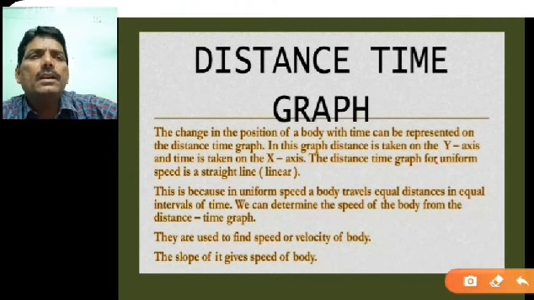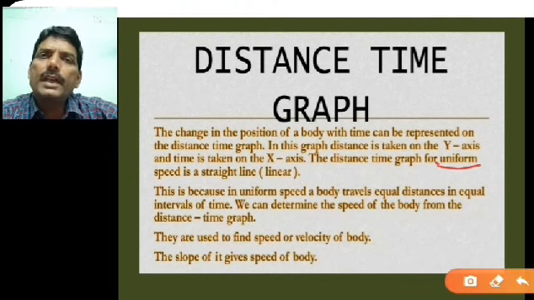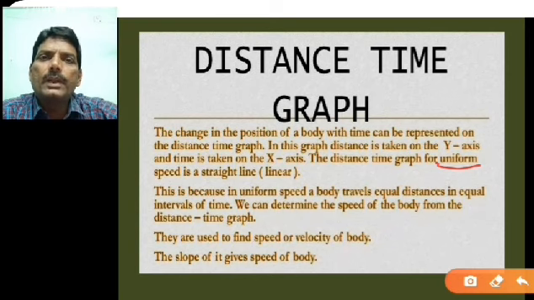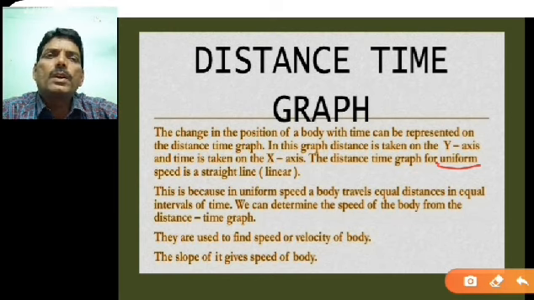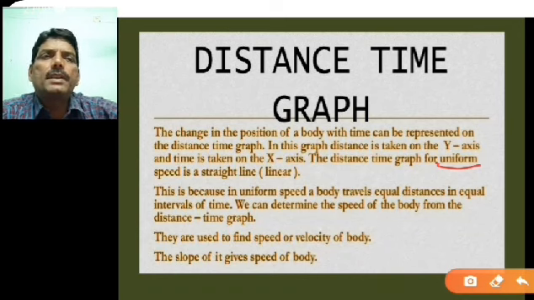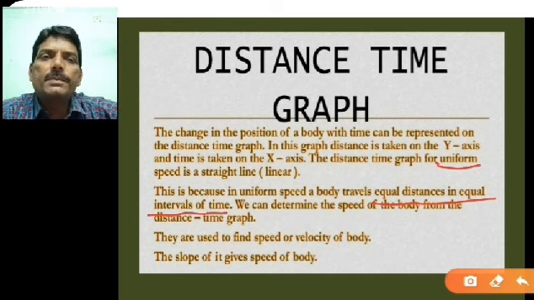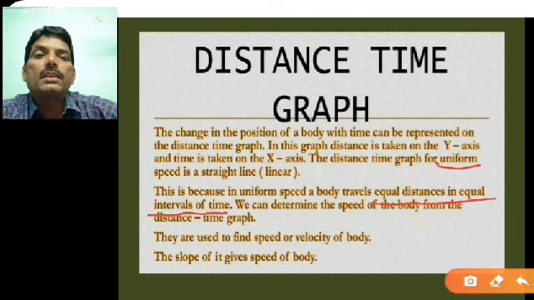Now you see, here the word uniform is used, and already I have told in the previous lecture the meaning of the uniform. That means equal distance covered in equal interval of time. That is nothing but the uniform things. So this is because the uniform speed of the body travels equal distance. You can see here it is given, equal distance in equal interval of time. That's why there is the uniform speed. So we can determine the speed of the body from the distance time graph. Now see, we can determine the speed here.